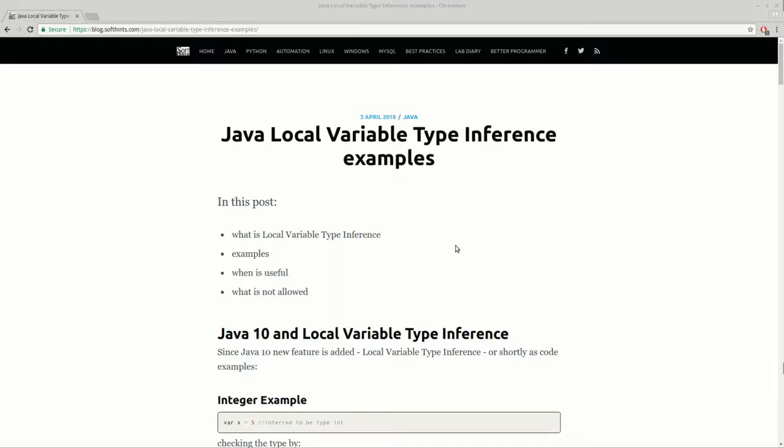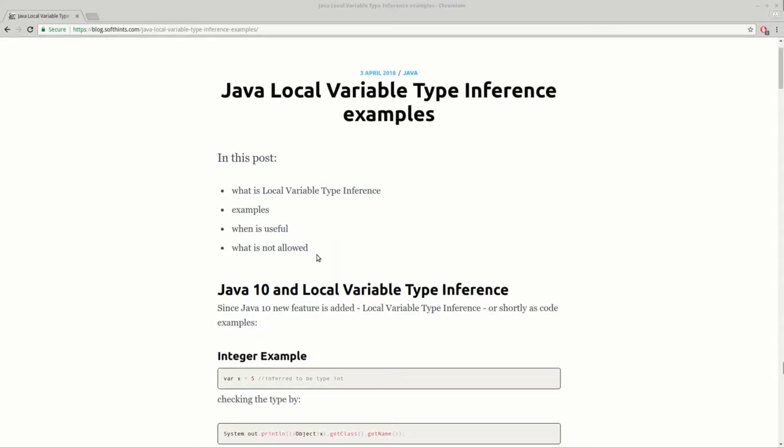Hey there, in this video we will see local variable type inference, a new feature of Java 10. We will play with several examples. We will see when it's useful and what's not allowed in a short video tutorial. So let's start with this new feature.